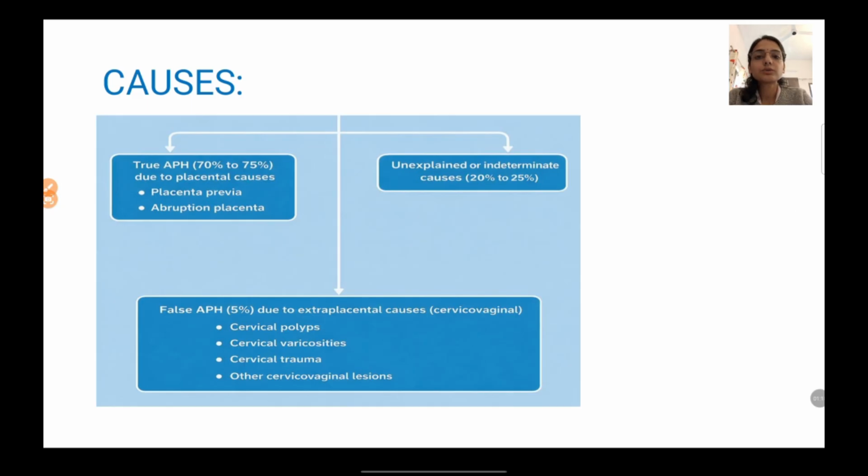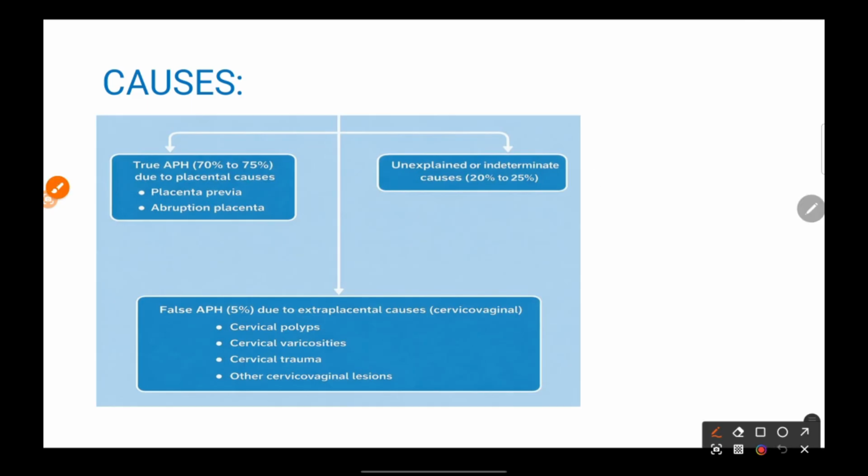So mainly there are going to be three causes. First one is your placental cause, which contributes to 70%, and it occurs due to placenta previa and abruptio placenta. Another one is your extra placental causes, which contributes to 5%, and it includes all cervicovaginal causes like cervical polyps, cervical varicosities or cervical trauma and other cervicovaginal lesions.